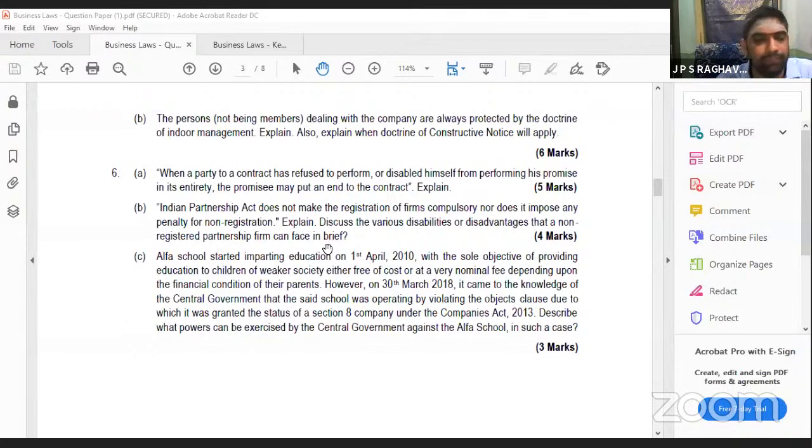These points you have to write. This is only for 4 marks. If you write the 4 disabilities I told you: you cannot file a case on a third party. A third party can file a case on you. A partner cannot file a case on other partners. Then you cannot go for a set off if it is for more than 100 rupees. These 4 points, if you write, 4 marks.